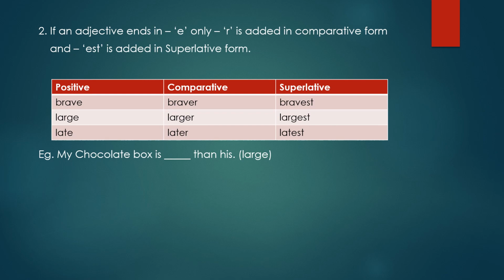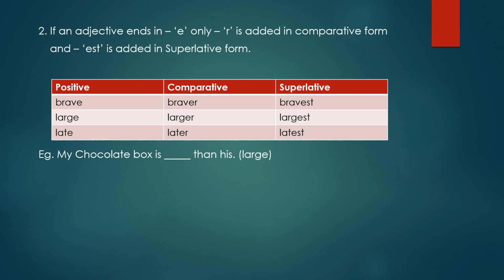The second rule is if an adjective ends in E, only R is added in the comparative form and EST is added in the superlative form. At the end, the letter E should be there in the adjective in the positive form. Now see the example, brave. Here, brave has E at the end. So when we make it comparative, it will become braver, as I have added R there. And in superlative form, ST is added. It will become bravest.